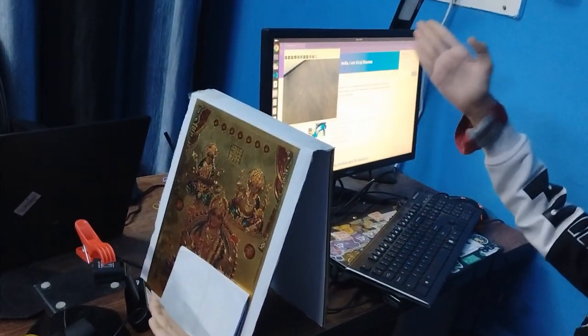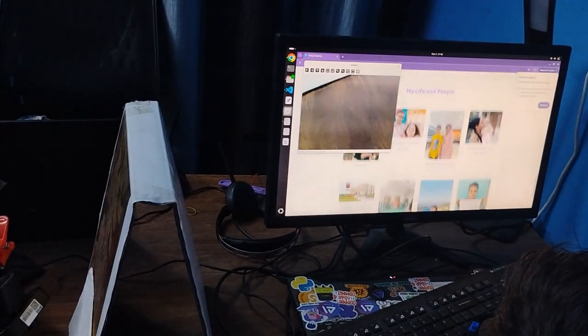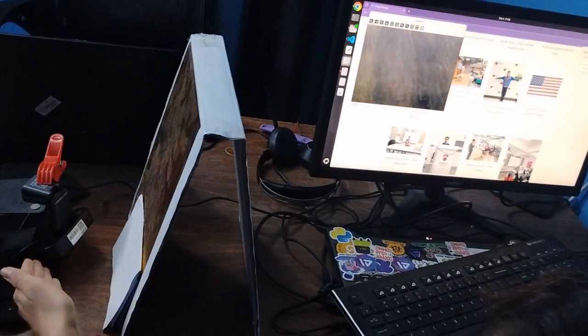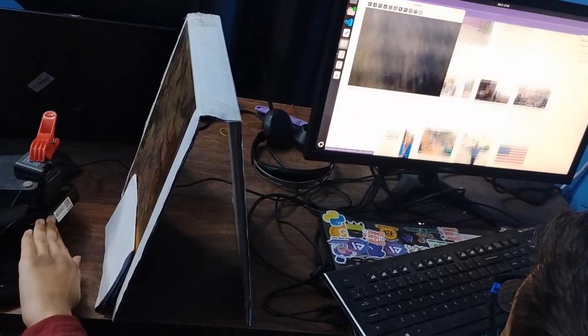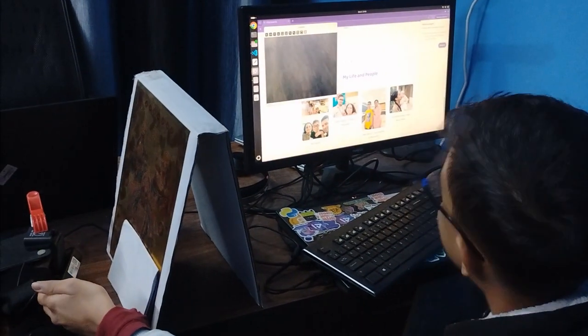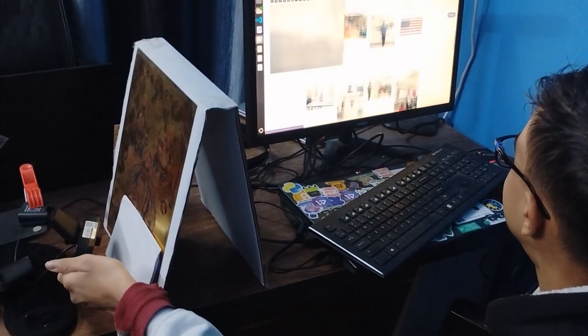See. Now whenever I push this here to the black zone, it will start scrolling. See, it started scrolling the website. Yay! And whenever I bring it to the white part, see, it started scrolling the website up. Now let's imagine my fingers are not working, but I can still push or pull. Let's see my fingers. Now I can push it down. See, it's scrolling down. Now I pull it up. See, it's scrolling up.